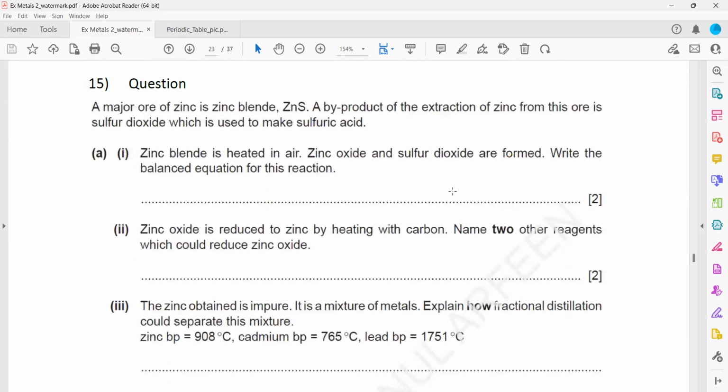Question 15. A major use of zinc blende, a byproduct of the extraction of zinc from ore, is sulfur dioxide, which is used to make sulfuric acid. Zinc blende is heated in air. Zinc oxide and sulfur dioxide are formed. Write the equation.